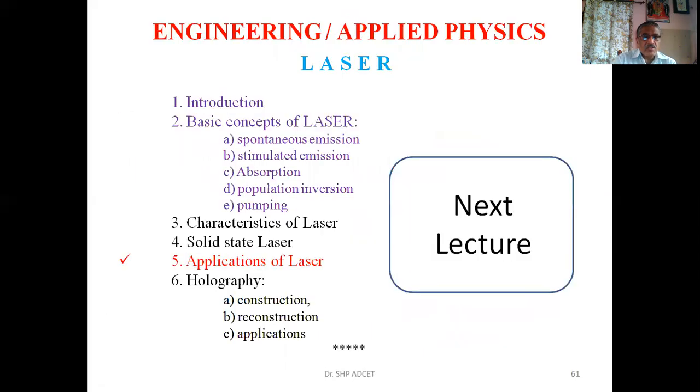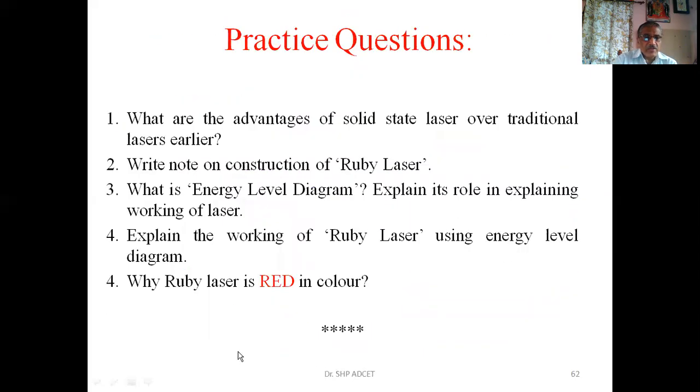So this is the way in which you have to explain this. And then, why is the ruby laser red in color? Because the wavelength lies in the range of 6943 angstrom, and this is near red color. So the color of the laser beam is red, and this is the reason why it is red in color. Okay, so this is about the ruby laser.